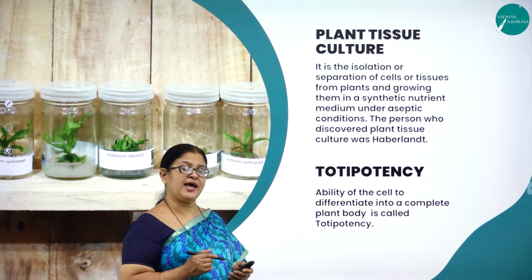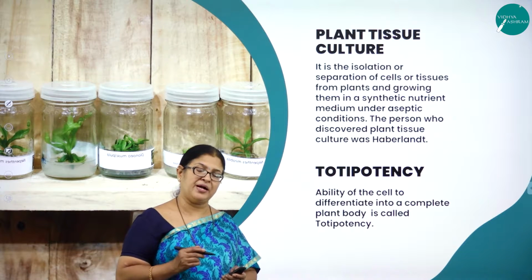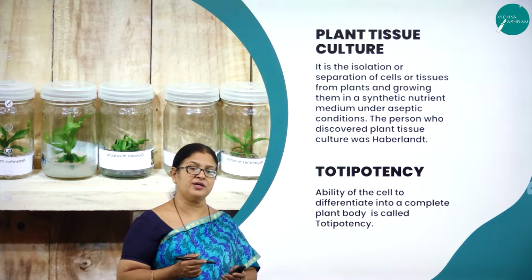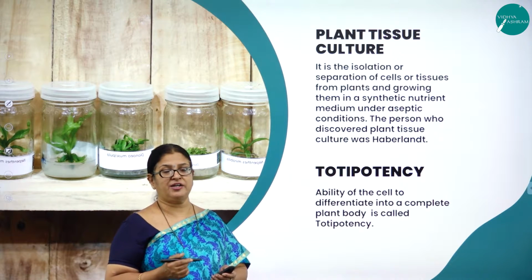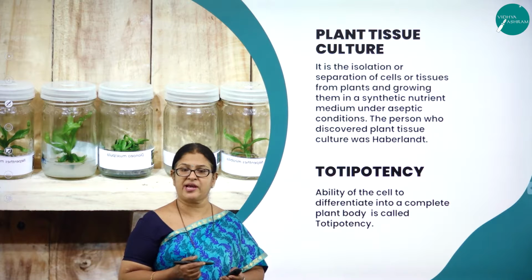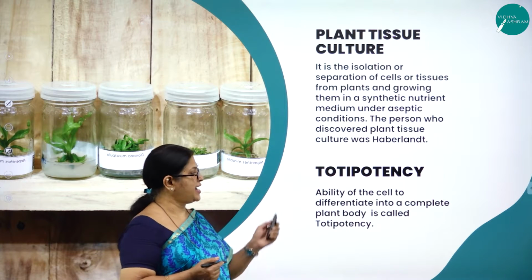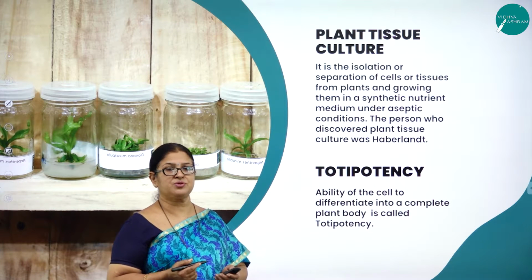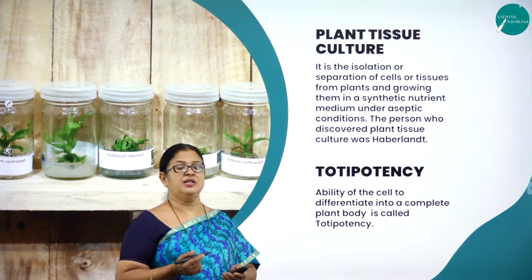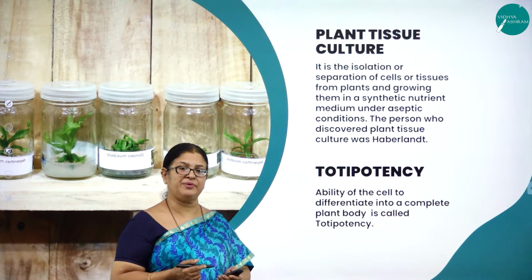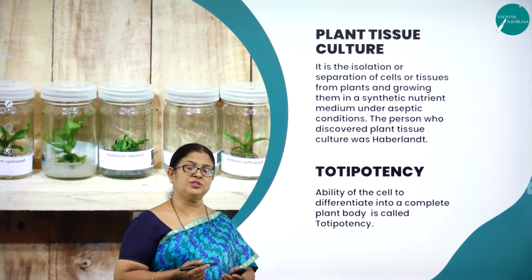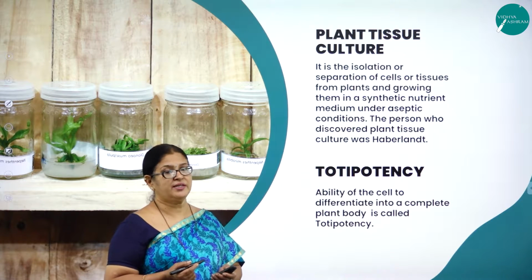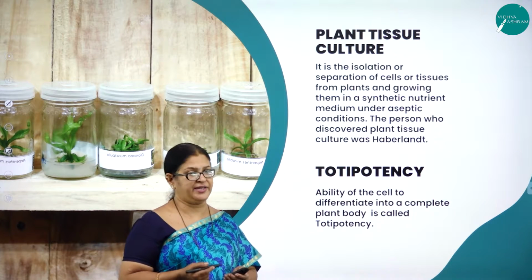So what is explant? As I said, explant is any part of a plant like the cell or the tissue or an organ grown in a test tube with artificial nutrient medium under sterile or aseptic conditions. And the nutrient medium is provided with carbon sources like sucrose, inorganic salts, vitamins, amino acids, and growth promoting hormones or growth regulating hormones like auxin, gibberellin, and cytokinins.